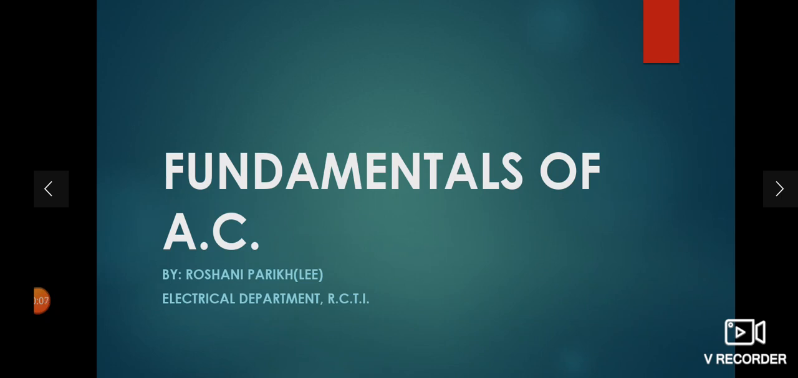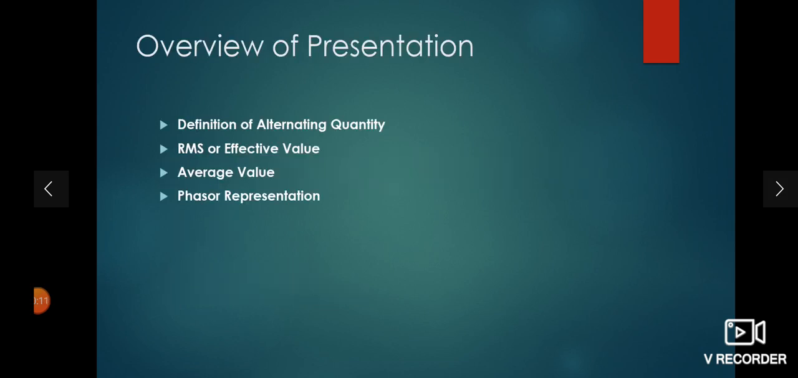Today's topic of discussion is fundamentals of AC. The overview of the presentation includes the definition of alternating quantity, RMS or effective value, average value, and the phasor representation. I will discuss each and every subtopic step by step. First, let's see the definition of alternating quantity.